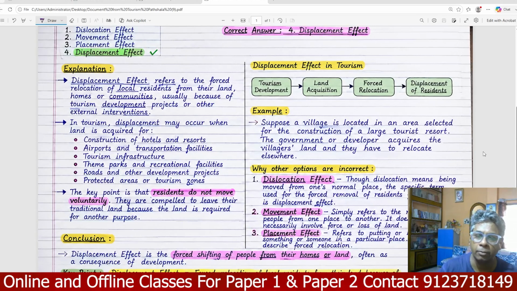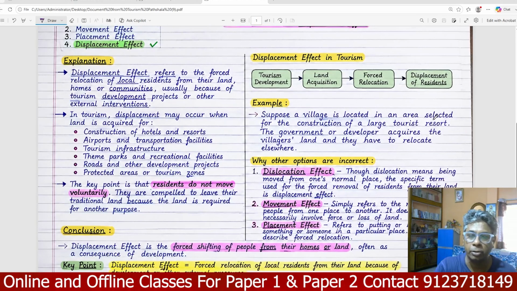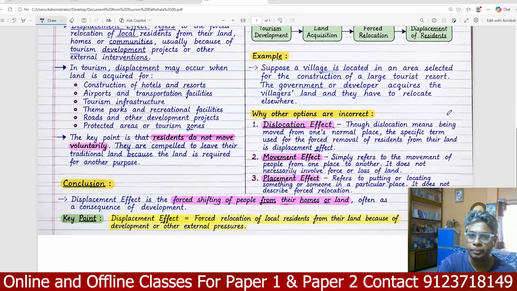The government or developer acquires the villagers' land and they have to relocate elsewhere. Why are the other options incorrect? Dislocation means being moved from one normal place, but displacement effect is the forceful removal of residents.